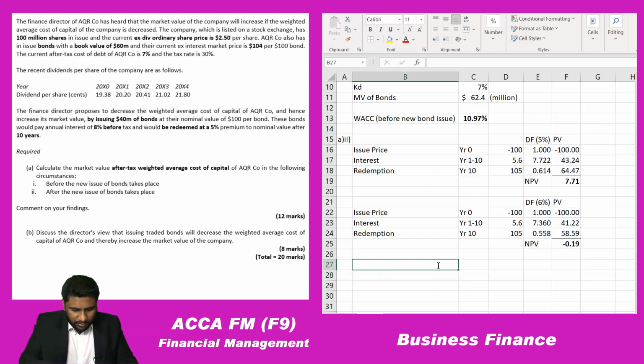So let me calculate the IRR. The IRR is the cost of debt of the new bonds.